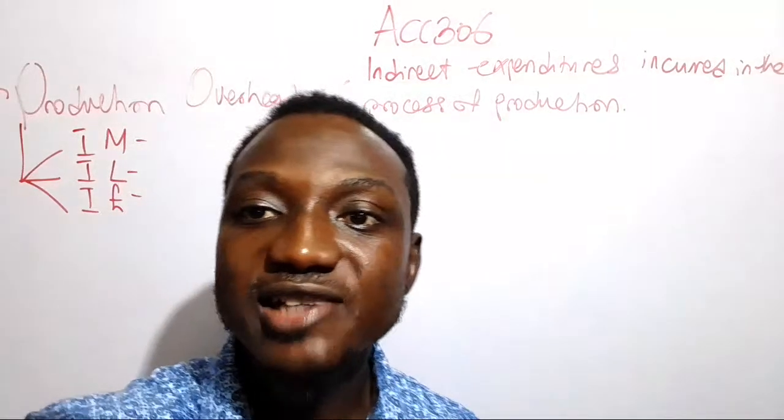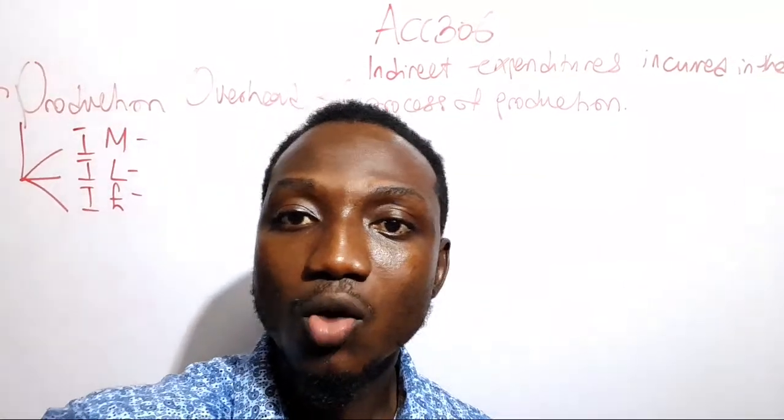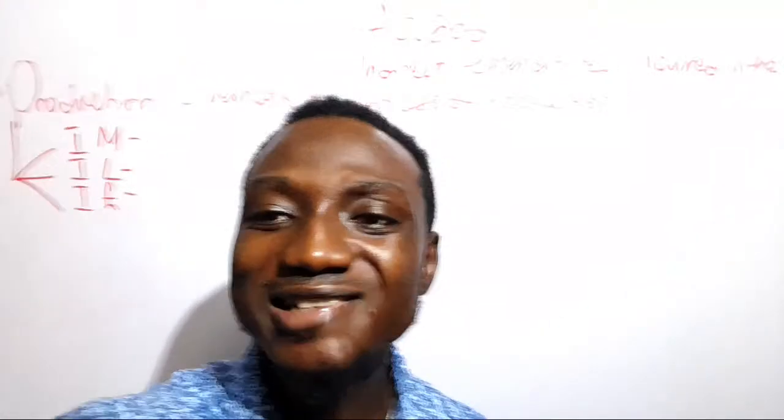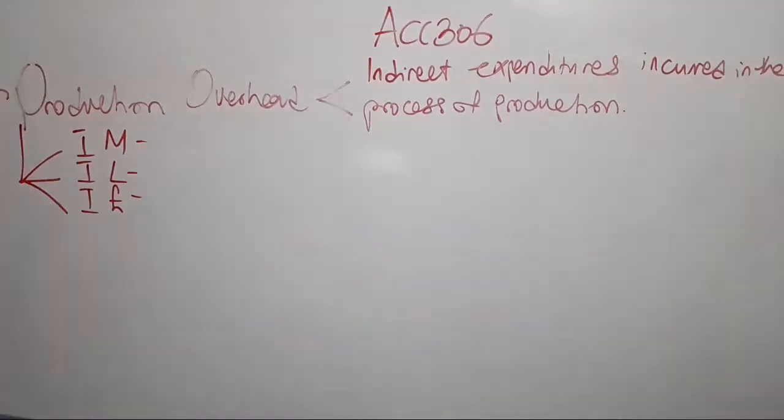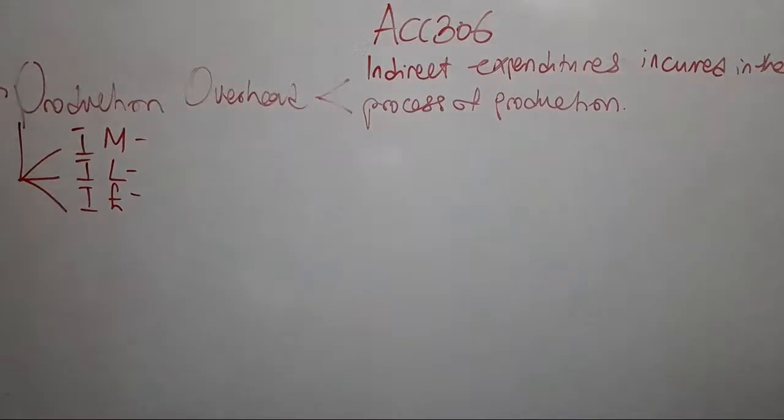Now the same thing goes for indirect labor. Any labor that is not directly involved with the production of the product falls under the category of indirect labor. We have the likes of inspection and supervision. When you are paid to inspect, when you have your inspectors or your supervisors, then we have that as indirect labor as well.